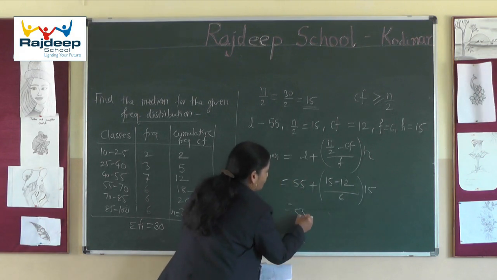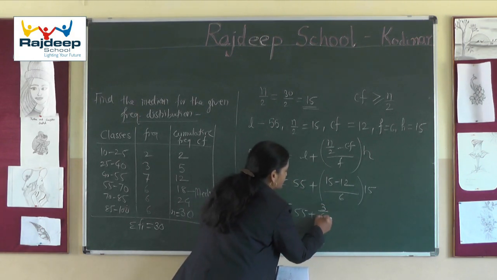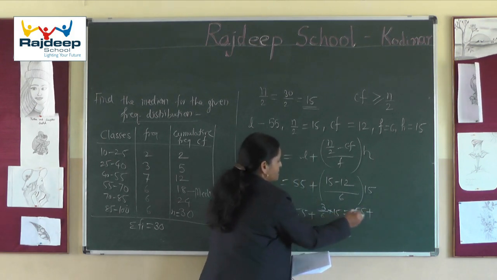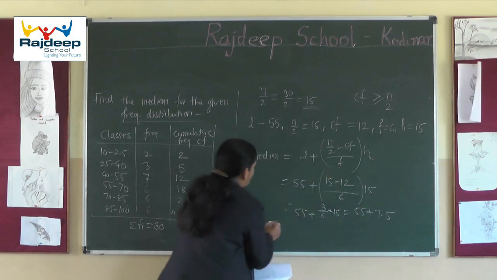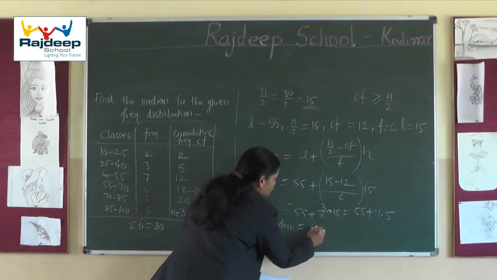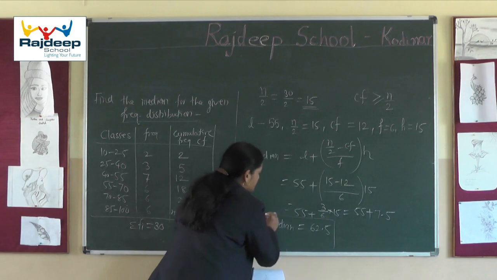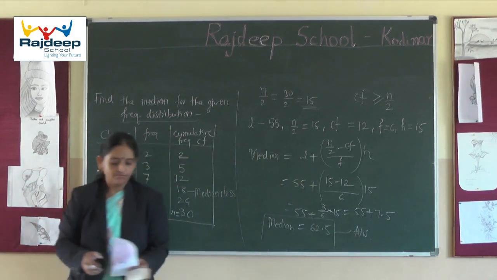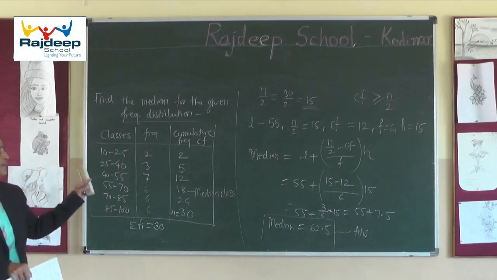So this is 55 plus 3 by 6 into 15, which is 55 plus 7.5. So the median for this data is 62.5. This is our answer. This was the median for grouped data.